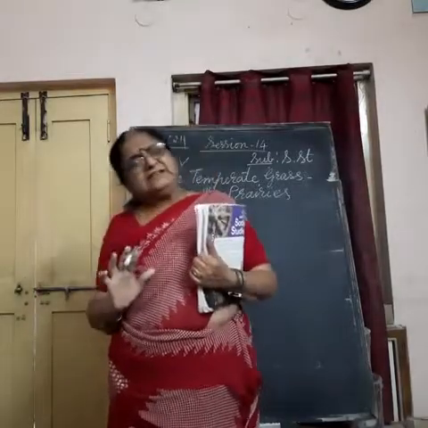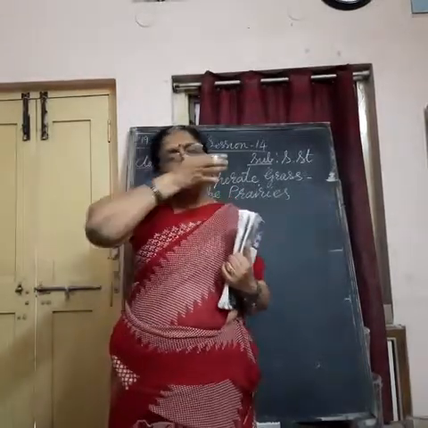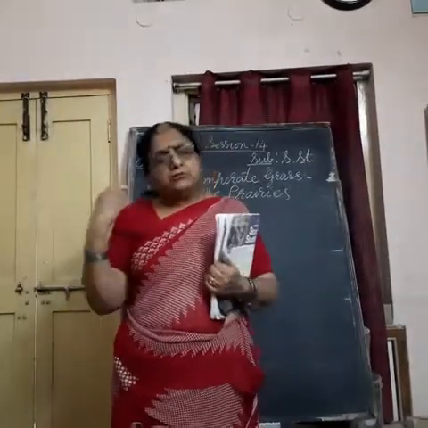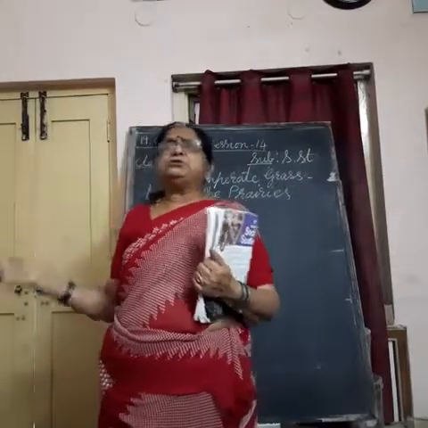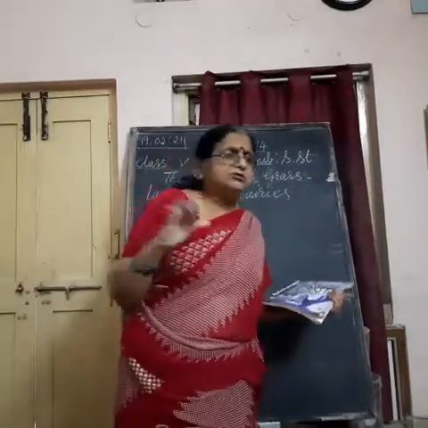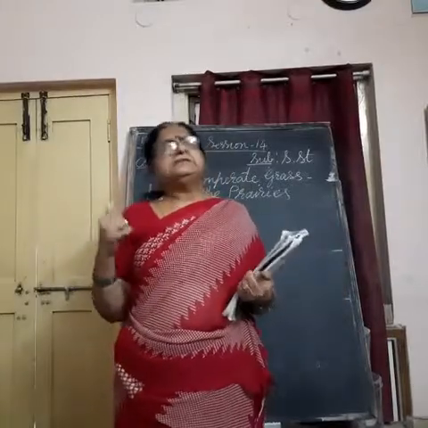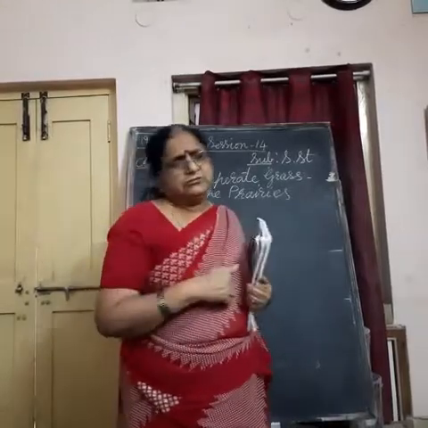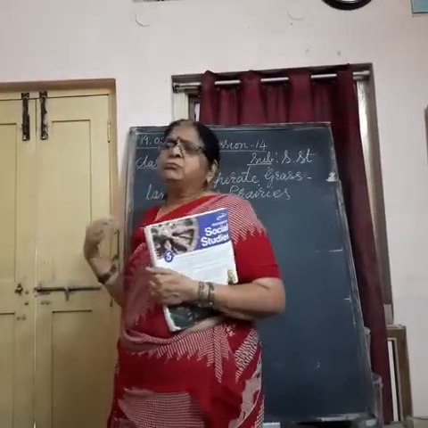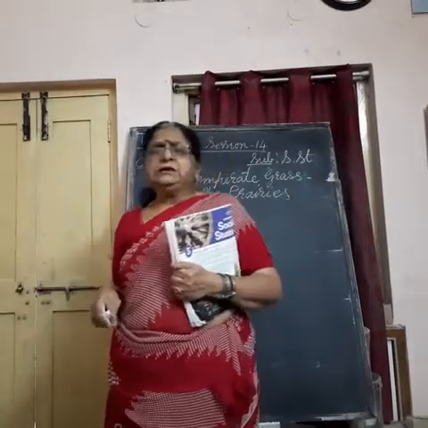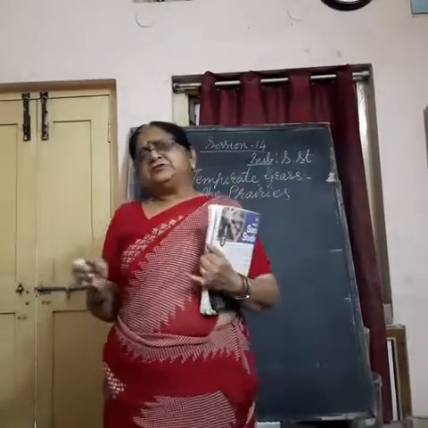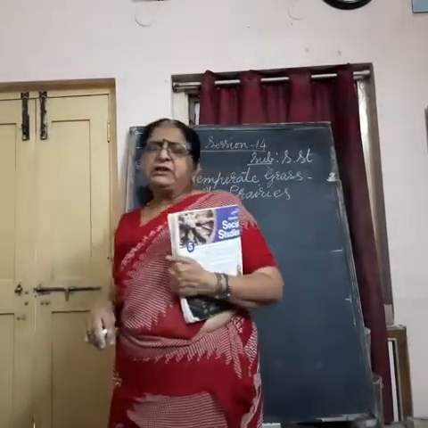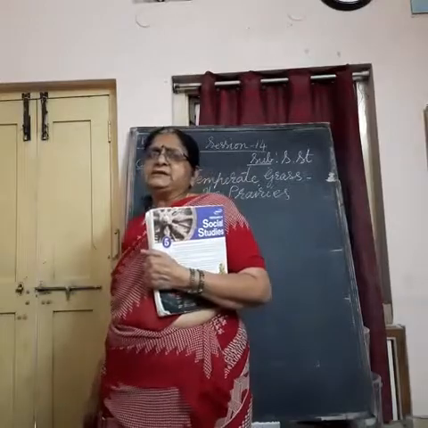And rainfall is there, not like deserts or polar regions like Greenland, where there is no rain at all. But here it rains, though not so heavily. In winter, snowfall takes place. In the rainy season it rains moderately, neither too little nor too much. So this type of weather, extremely hot and cold climate plus little rainfall, supports the growth of grass.